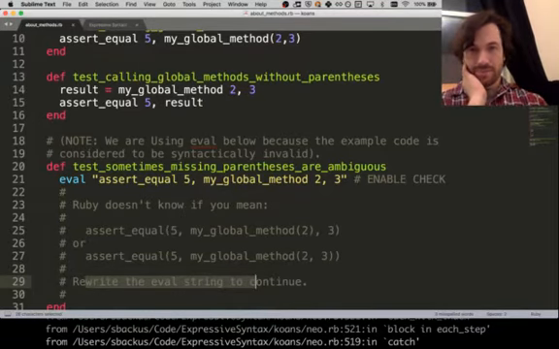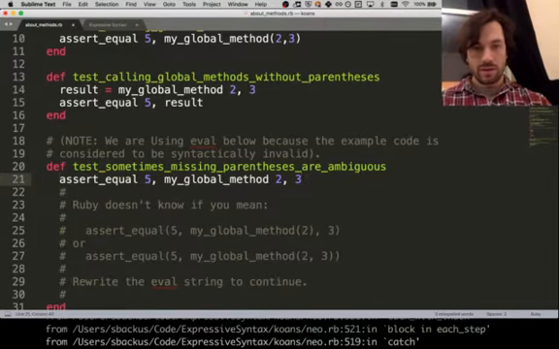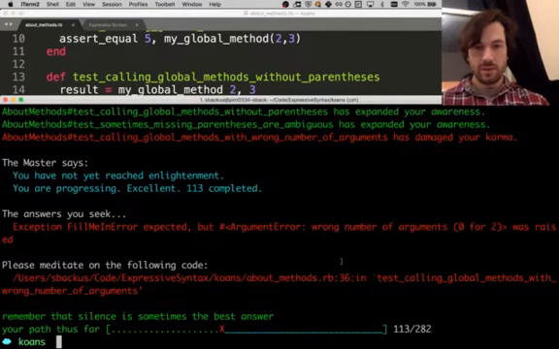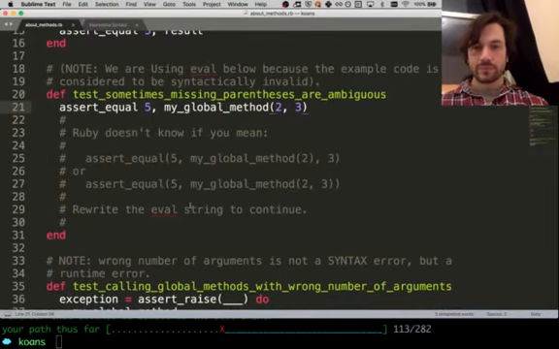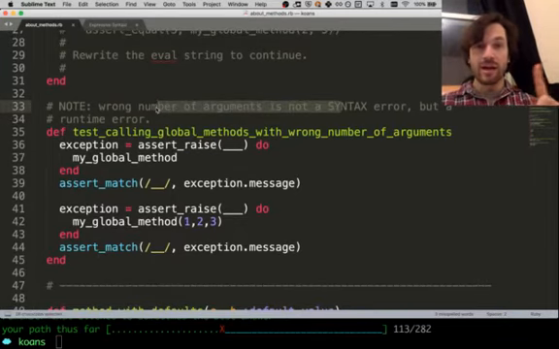So, I mean, we could do it like above, but that's boring. Let's use parentheses to make it less ambiguous. I think we can take off the eval too if we do this right. So let's save that and run it and see if we're good. So Ruby line 36. Yeah, okay, cool. So sometimes we need parentheses, but we don't always. If you're not sure, put them on there. Doesn't hurt. Wrong number of arguments is not a syntax error, but a runtime error.